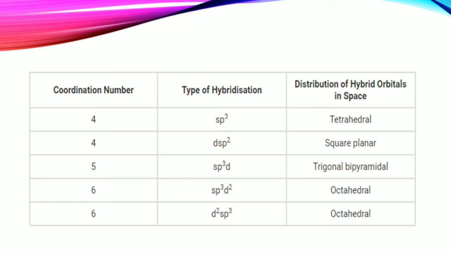Now, these are the coordination number. These are the types of hybridization and distribution of hybrid orbitals in a shape, right? If we have a coordination number, then shape is sp3, where 3 px, py and pz and 1 s orbital, right?